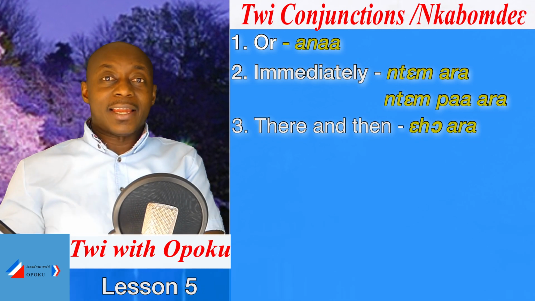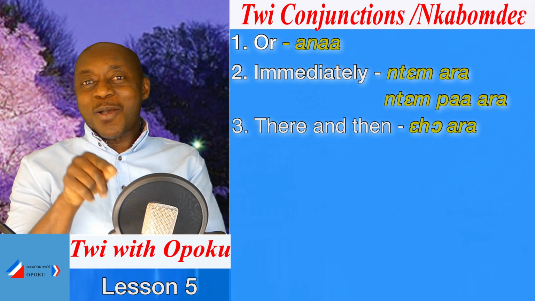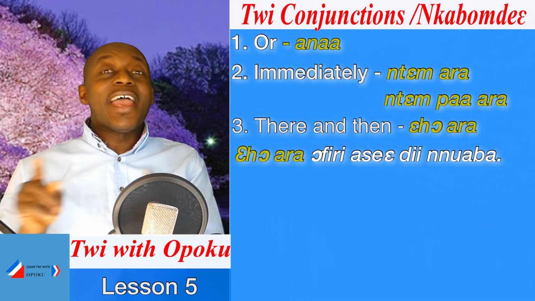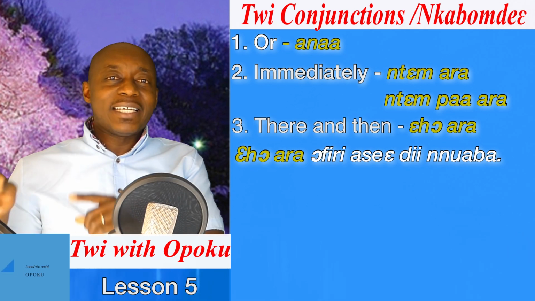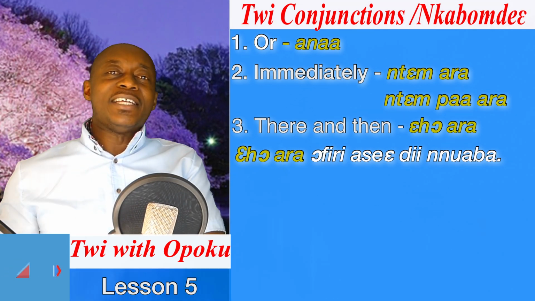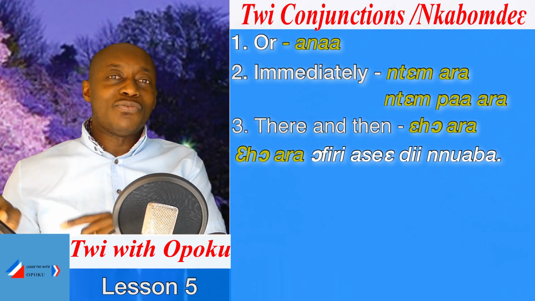Look at the spelling. It's eho ara, but we say ehwa. Ufrasie di nuaba. Ehwa ufrasie di nuaba. There and then he started eating fruits.